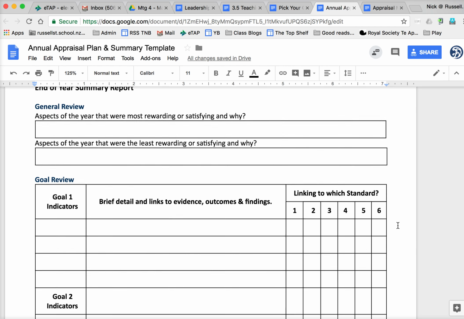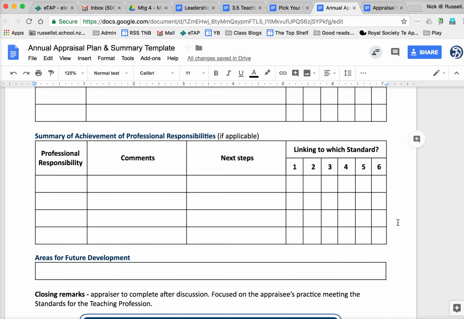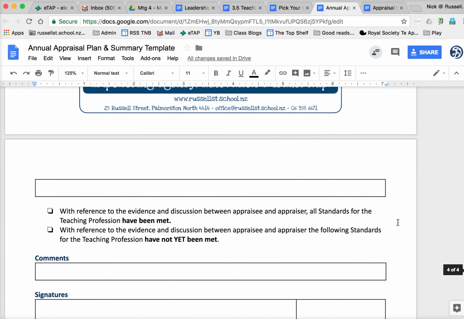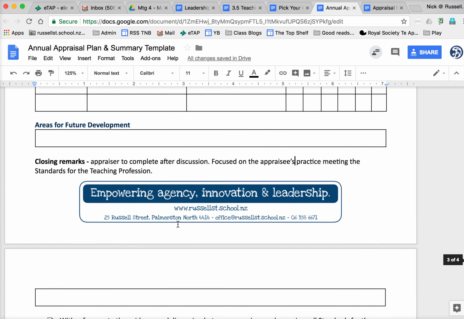The whole purpose of that is so the appraiser can make a call, and this is further down, that yes, the teacher has met the standards of the teaching profession, or they haven't. And that's one thing that we need to do, which we haven't been doing.